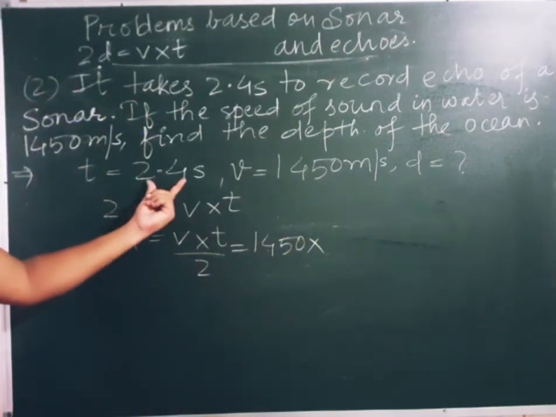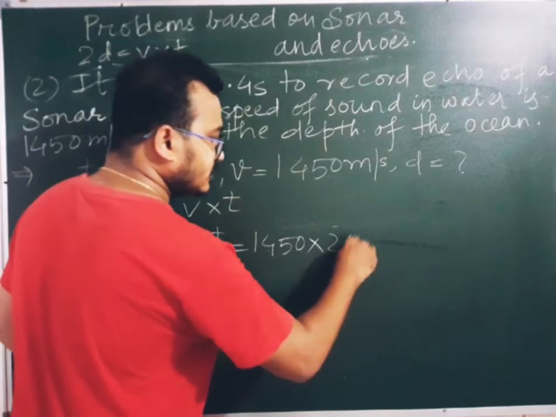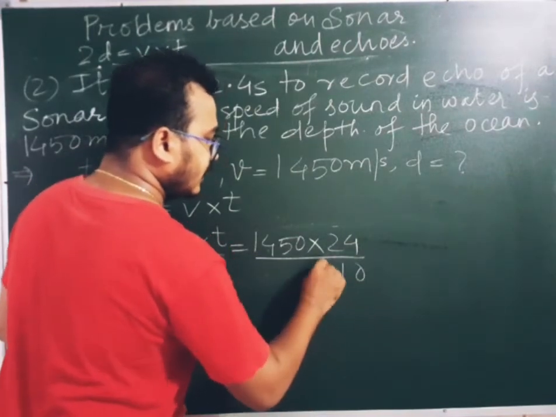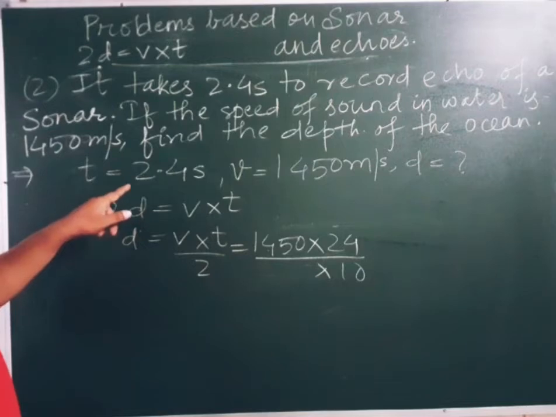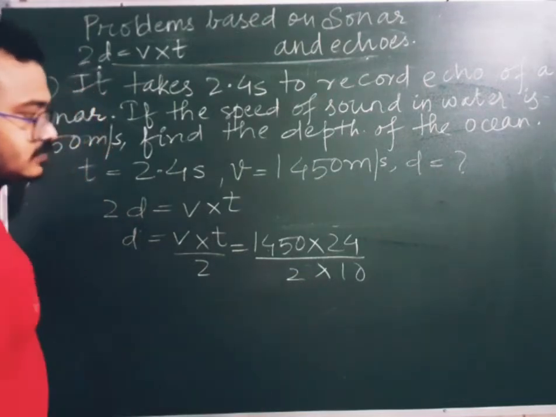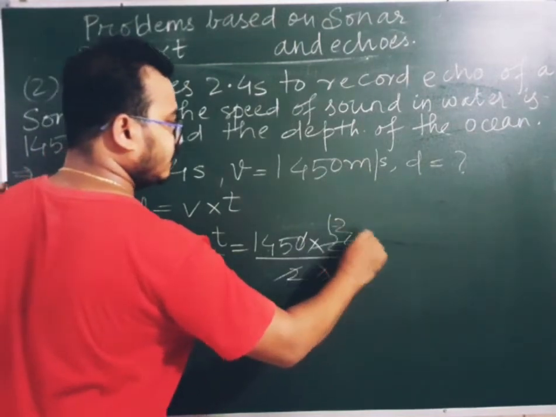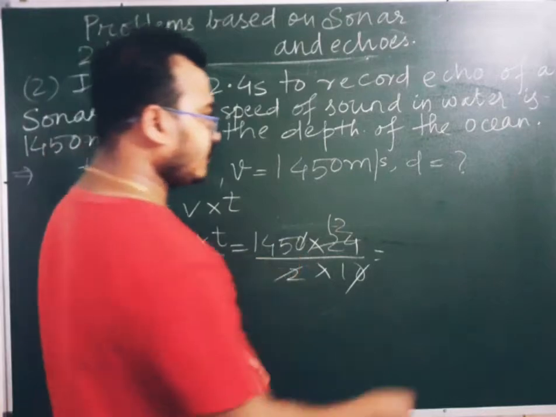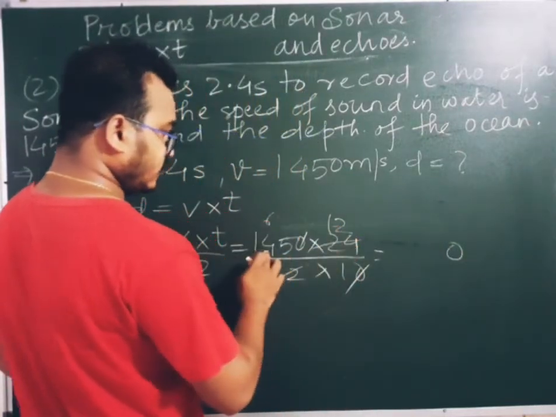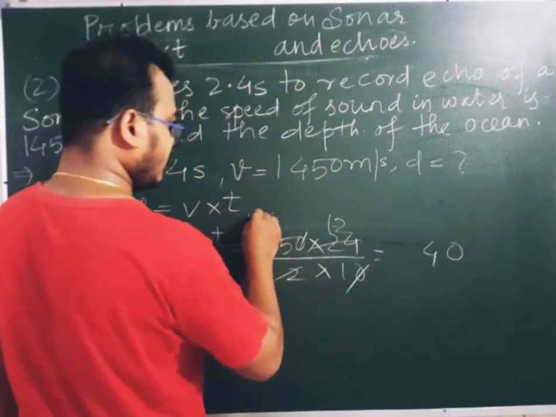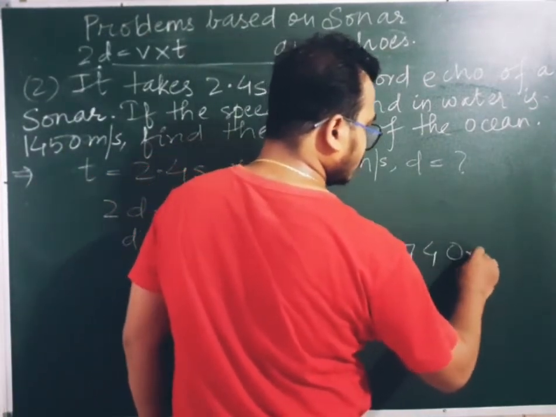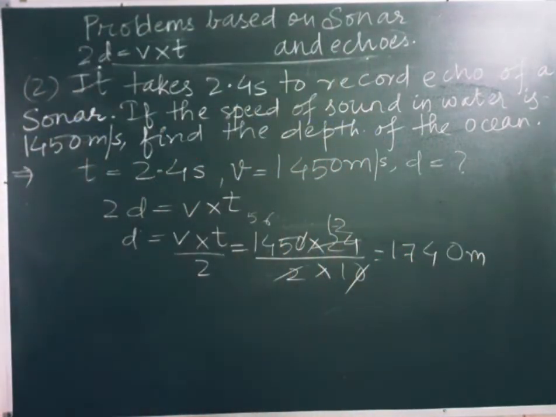Here it is 2.4 seconds. So can I write 24 by 10, and 2 is already here. So the 0 gets cancelled, and here it will be cancelled as 12. And if I do the multiplication, 12 × 5 is 60, 12 × 4 is 48. That is 1740 meters will be the actual depth of the ocean. And if it is 1740, you can write it as 1.74 kilometers. Both are correct over here.